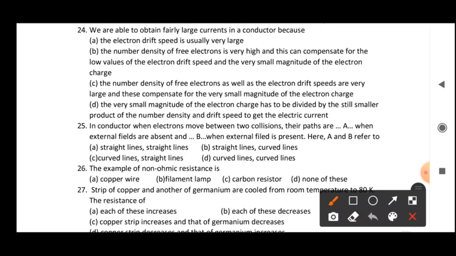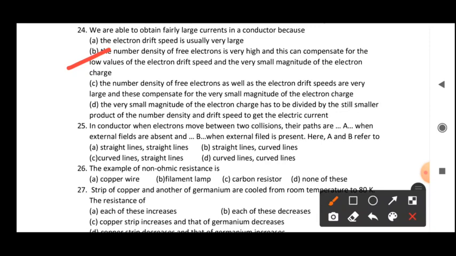And even for all these, as the number density is very large, for that one we are obtaining a large current in a conductor. So this is a very fair reason for this statement that is given, or the conduction that we are observing in a conductor. All the other options are not correct here.